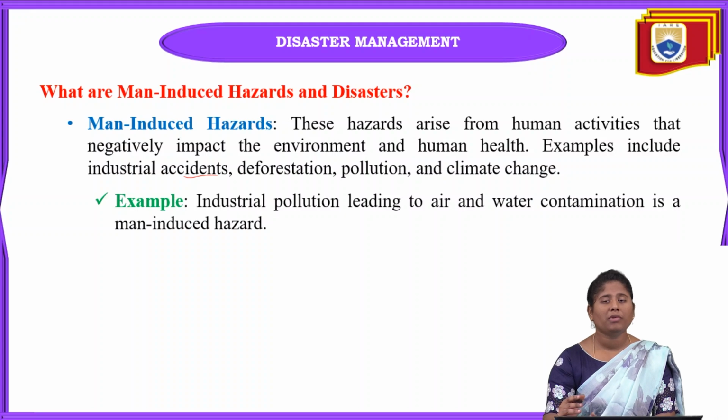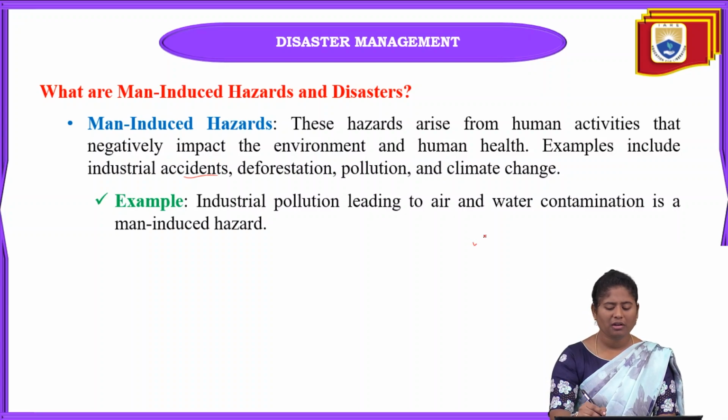From industries, so much waste can be released into the air or water, causing water pollution and air pollution. This is one of the main man-induced disasters. Another is deforestation, pollution, and also climate change.